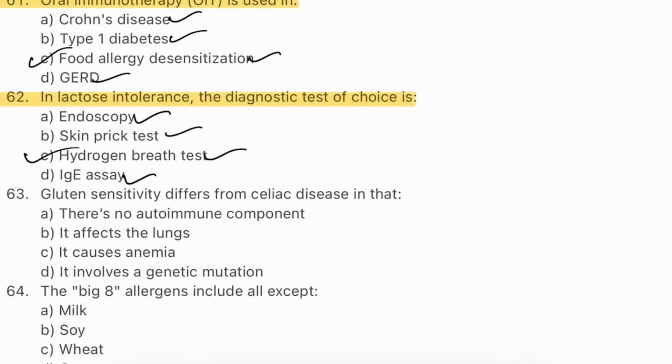Question number 63. Gluten sensitivity differs from celiac disease in that: A, there is no autoimmune component; B, it affects the lungs; C, it causes anemia; D, it involves a genetic mutation. The answer will be A. There is no autoimmune component.